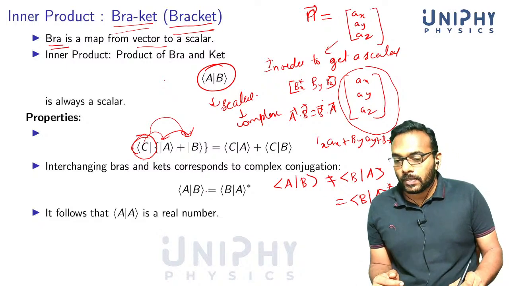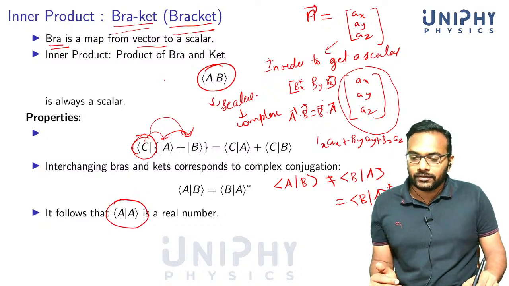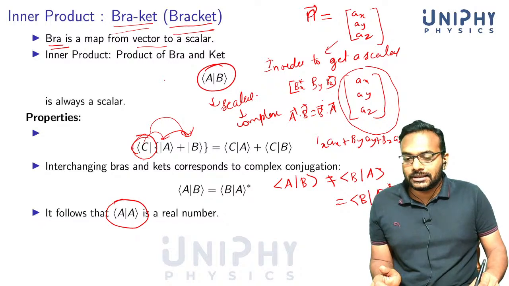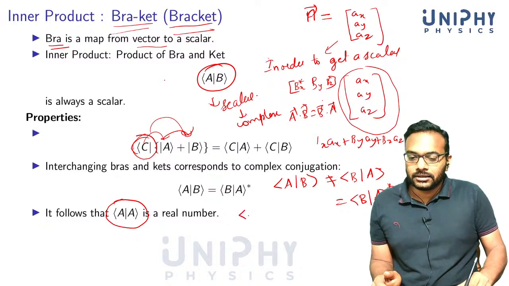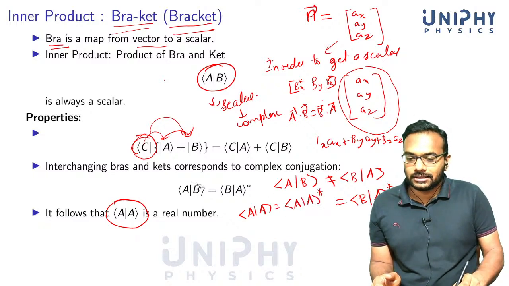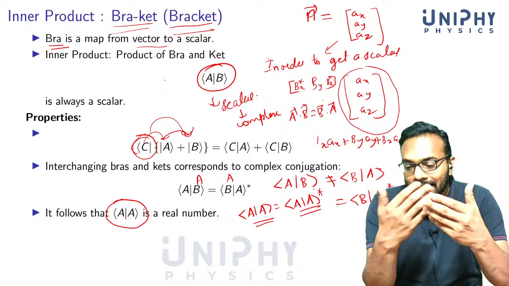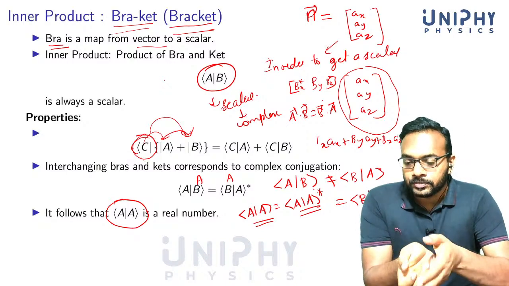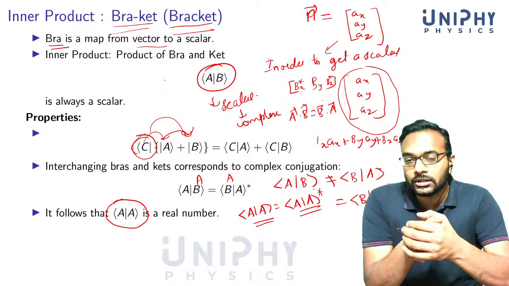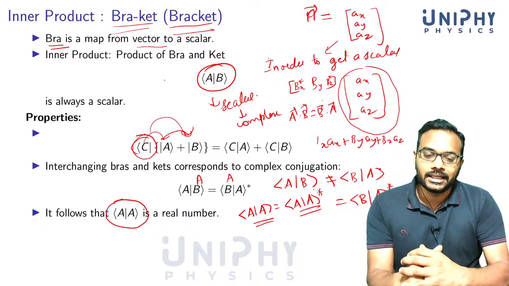And it's also easy to show that if you take a scalar product of a vector with itself, then it is a real number. It's easy to prove. So if you take A is equal to A star, you just substitute A instead of B here. So you see that something is equal to its own complex conjugate, which means that this is a real number. The fact that we construct the scalar product in such a way that the inner product of a vector with itself is a real number is very important. This is how we construct probabilities in quantum mechanics.